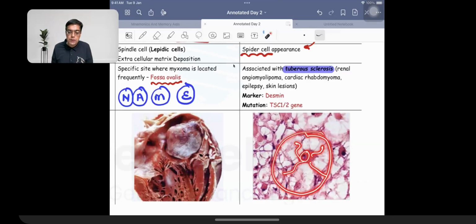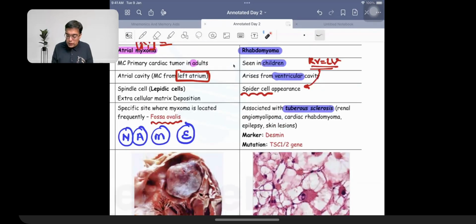Spider cell appearance. So these are the two examples of tumors about which we need to have an idea so far as atrial myxoma and rhabdomyoma is concerned. Right. So those are the questions which are asked in the exam with regards to the cardiovascular system. If I just have to recall that for you, you got a question in the exam on bulky vegetations, which was an infective endocarditis vegetation question. You got a question in the exam, small cell vegetations, but having endocarditis, marantic endocarditis.